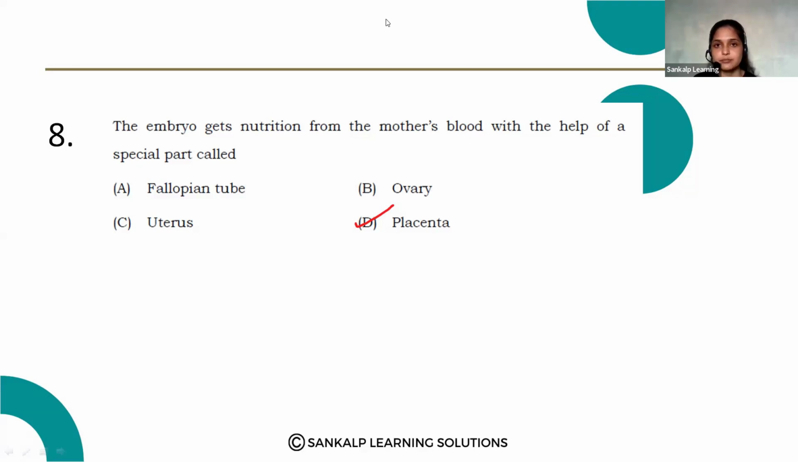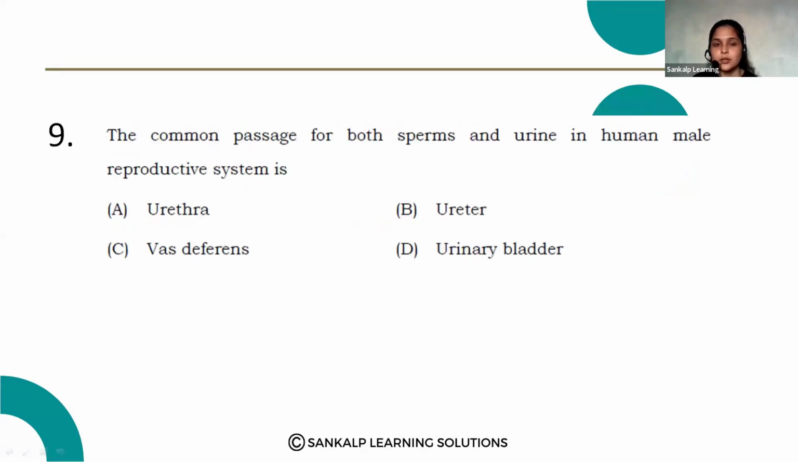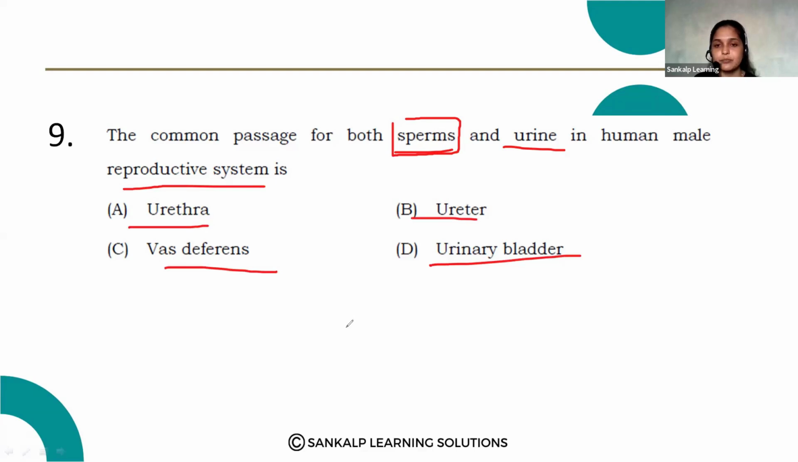Next question. Common passage for both sperms and urine in the human male reproductive system. Both are passing in the same tract. Sperms and urine in a human male reproductive system: urethra, ureter, vas deferens, or urinary bladder.